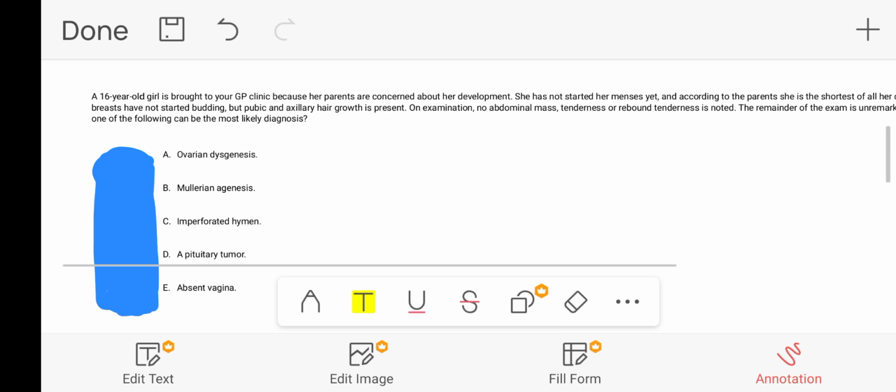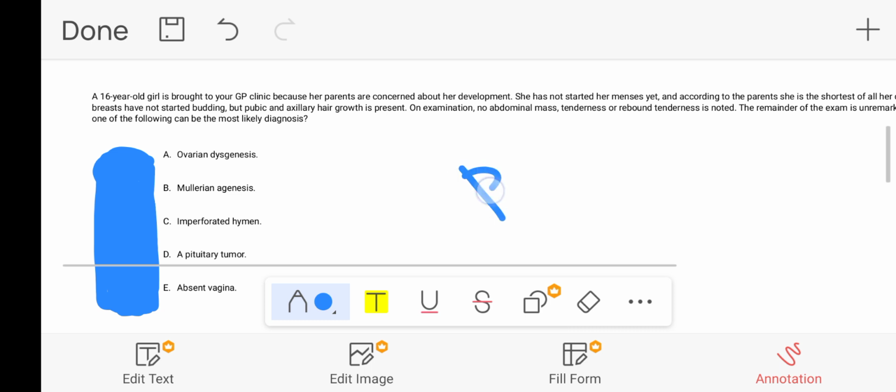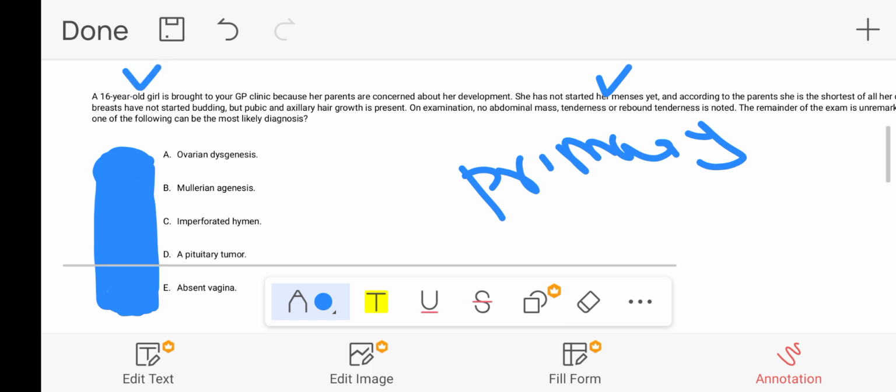A. Ovarian dysgenesis. B. Mullerian agenesis. C. Imperforated hymen. D. A pituitary tumor. E. Absent vagina. First of all, let's revise again the scenario. So she is a 16-year-old girl and she has not started her menses yet. That means she's a case of primary amenorrhea, because she has not started her menses yet and she is 16 years old.